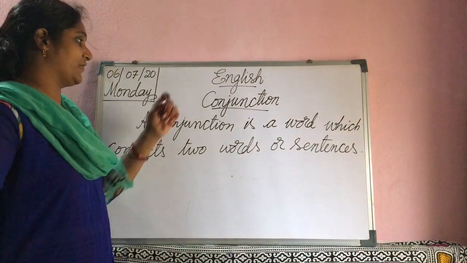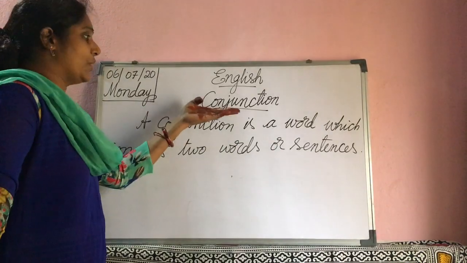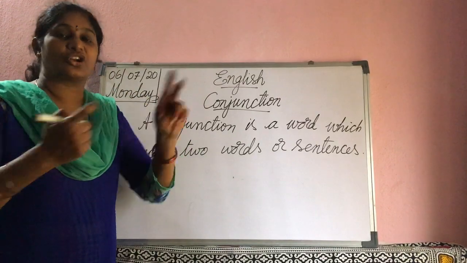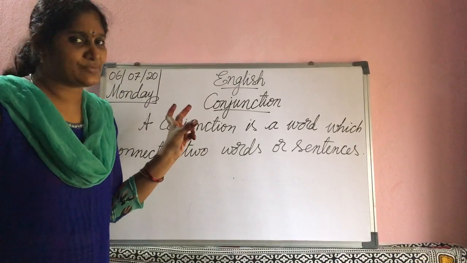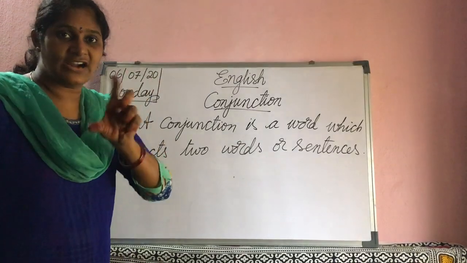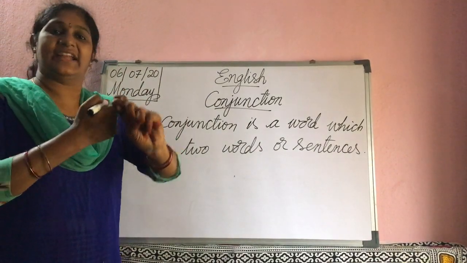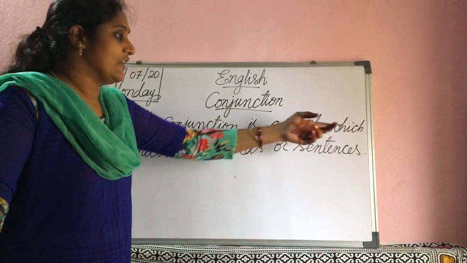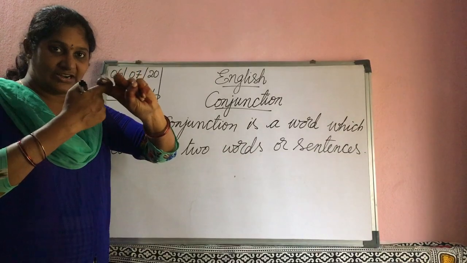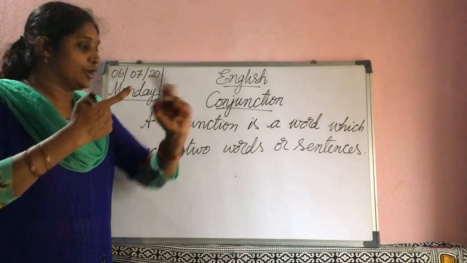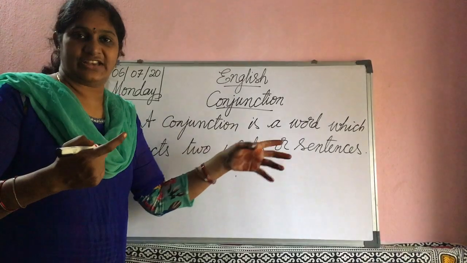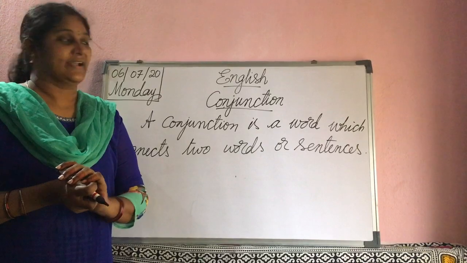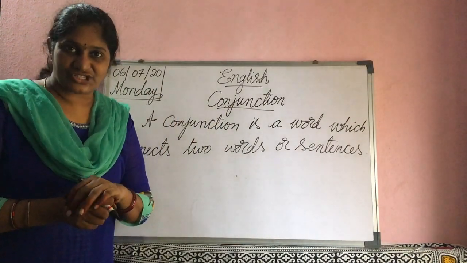Listen carefully. Once again, I will explain the definition. What is meant by conjunction? Connecting words or connecting sentences are called conjunctions. A conjunction is a word which connects two words or two sentences, and it simplifies the sentence. That is called conjunction. Understood?